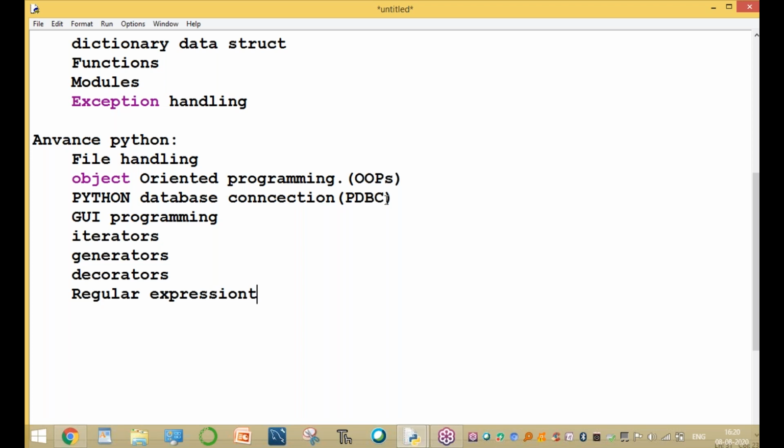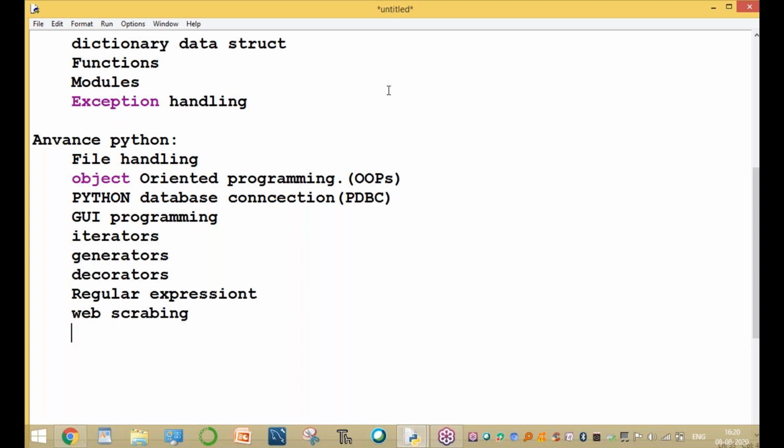File handling, object-oriented programming, Python database connections, PDBC, iterators, generators, and different types of OOPS concepts. And one more important concept is web scraping, which we are also covering. These are the concepts covered in the entire Python syllabus.